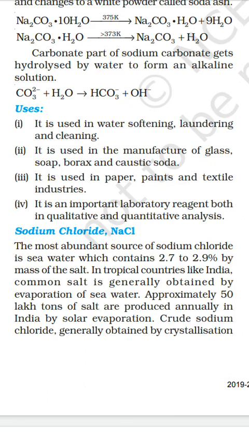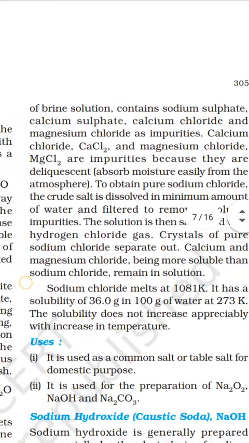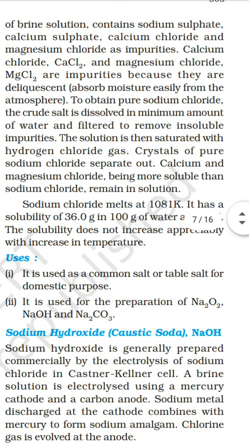Crude sodium chloride, generally obtained by crystallization of brine solution, contains sodium sulfate, calcium sulfate, calcium chloride and magnesium chloride as impurities. Calcium chloride CaCl2 and magnesium chloride MgCl2 are impurities because they are deliquescent. Deliquescent means they absorb moisture easily from the atmosphere.